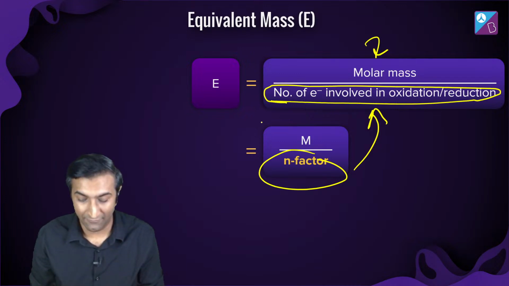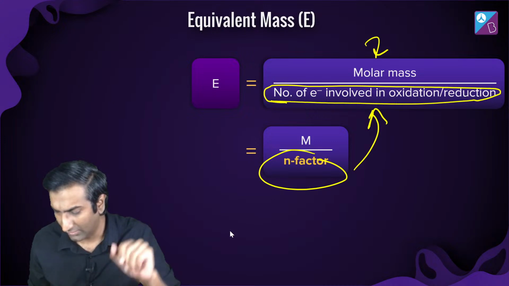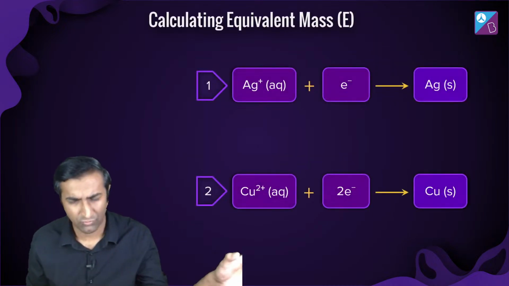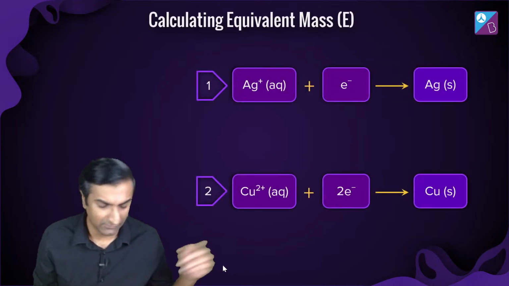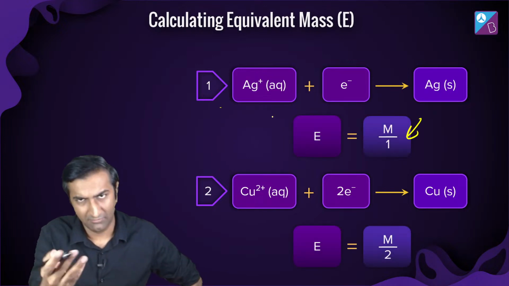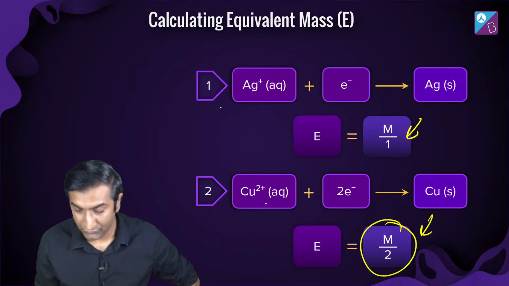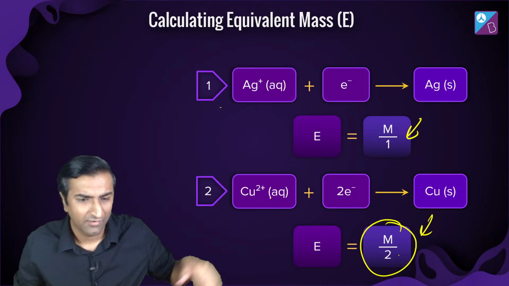Mass divided by n factor is equivalent mass. Okay, so far so good. For silver, the equivalent mass is simply the molecular mass itself. For copper, it's going to be this, when you're going from copper 2 plus to this. Any doubts with this? Okay.